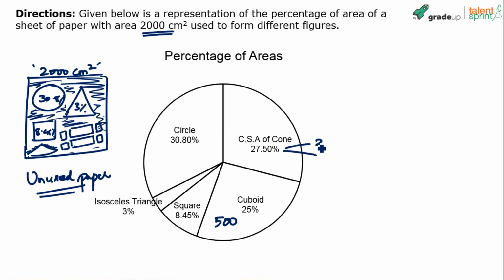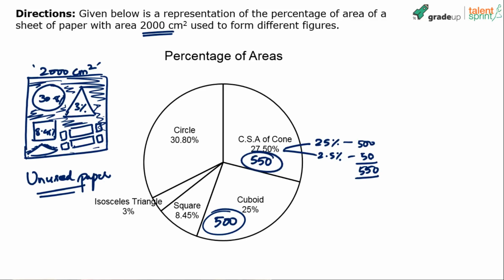I would say 27.5 is 25% plus 2.5%. That makes the calculation really easy. 27.5 is 25 plus 2.5. Now we have already calculated that 25 is 500. If 25 is 500, 2.5 will be 50. Yes or no? If 25% is 500, 2.5% would be 50. So 500 plus 50, 550. Which means the area occupied by the curved surface of the cone is 550.